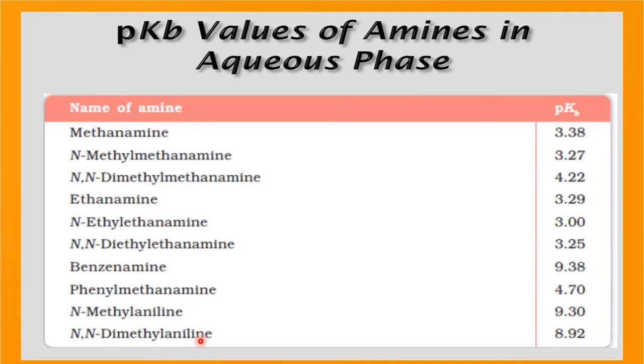Compared to electron donating group amines, electron withdrawing group amines are less basic, and because they are less basic, their pKb values are more. This table is very clear: all alkyl amines have lower pKb values, whereas the others have higher pKb values. It is because of the electron donating and electron withdrawing nature of the groups attached to the N. Very clear. I told you just now, the attachment will decide the property.